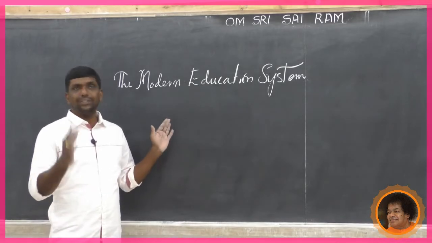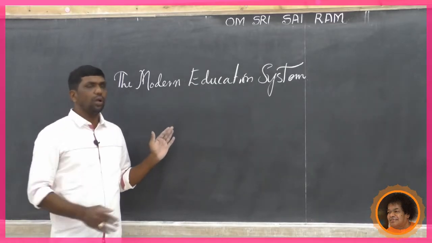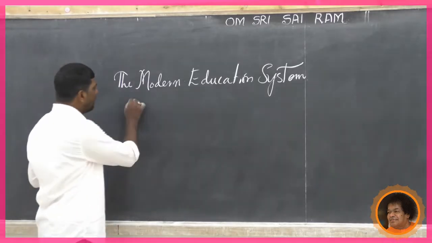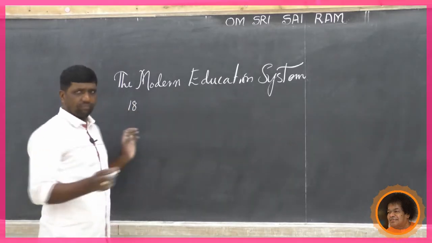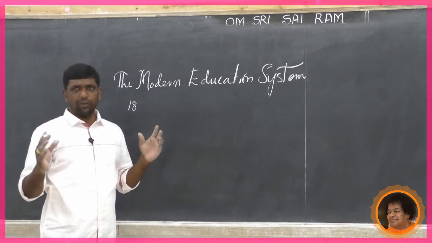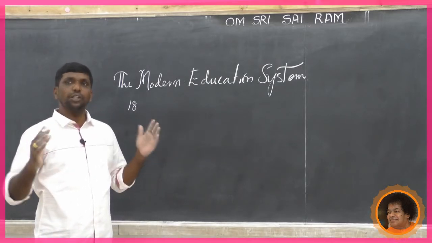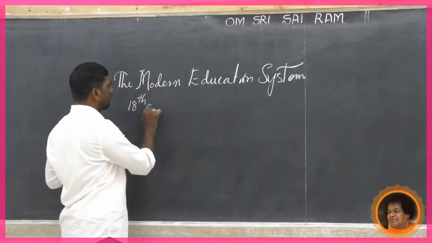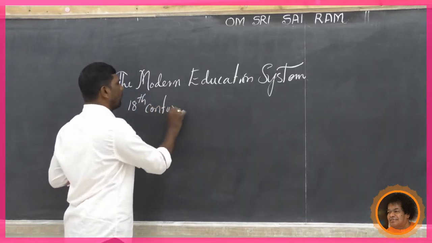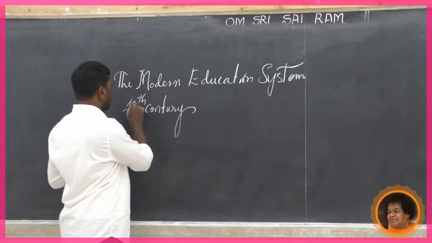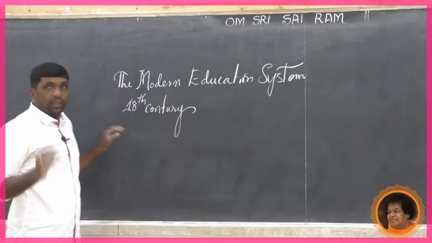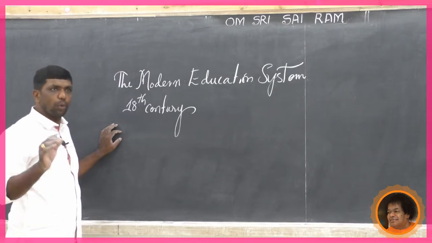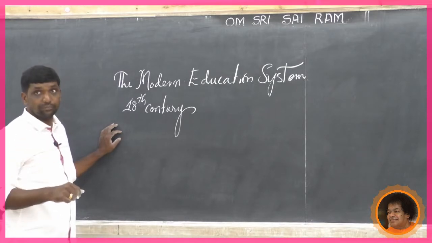Later, new changes occurred during the British rule, especially in the 18th century. When a new wave in the education system started to breeze during the 18th century, new schools were started for the children of British and Europeans living in India.